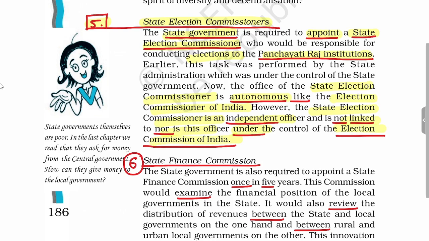So, you will see that the Election Commission of India will conduct the election of president, vice president, and general election, that is the central level election, and legislative elections at the state level. But the local government elections related to Panchayati Raj institutions and urban local bodies will not be conducted by the ECI, that is Election Commission of India, but will be conducted by the State Election Commissioner.